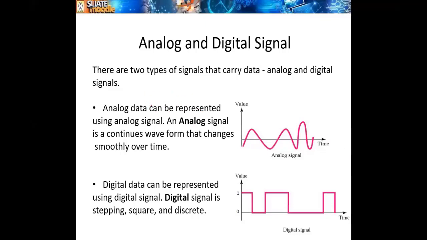So basically, analog devices produce analog data. So you can see the analog signal, right? We are not going to go into very much detail about analog. The only thing you have to understand is the difference, right? Digital data you see here, it is discrete. So here is 1, then here 0, 1, 0, 1, like that, right? Fixed value, stepping, square, and discrete. So it is 0, 1, 0, 1, like that. So this is digital data.